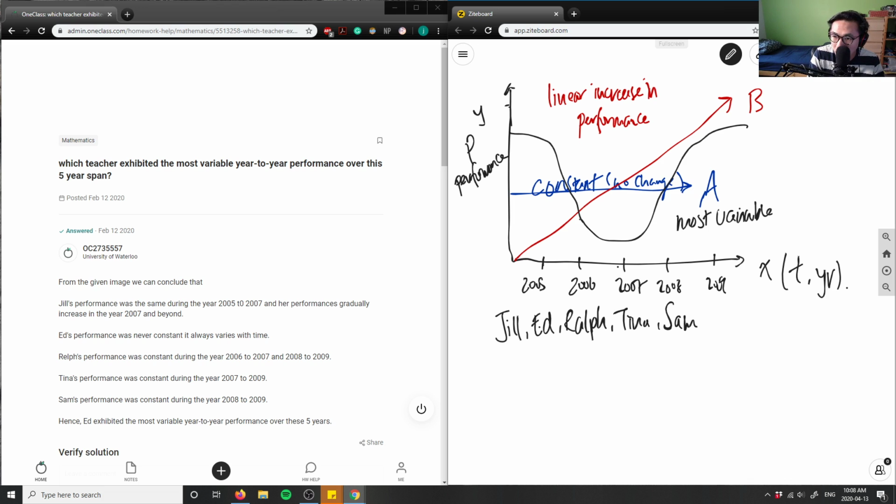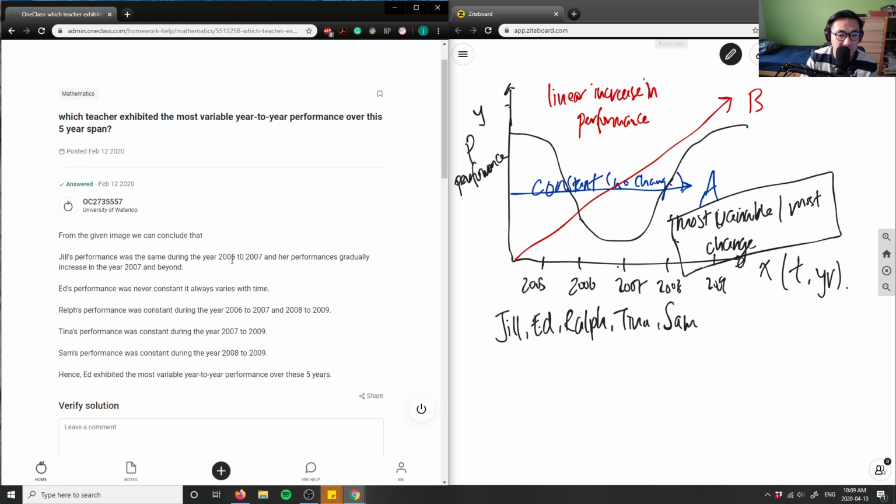So most variable, most change. When we talk about which teacher exhibited the most variable year-to-year performance over this 5-year span, we're looking specifically at this black function here, not the red function, not the blue one, but this black function. It says the most variable and the most change.